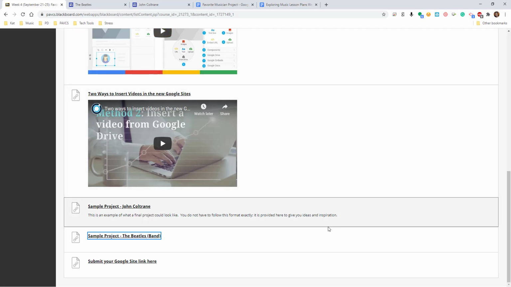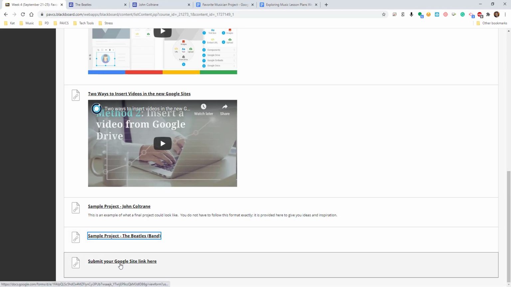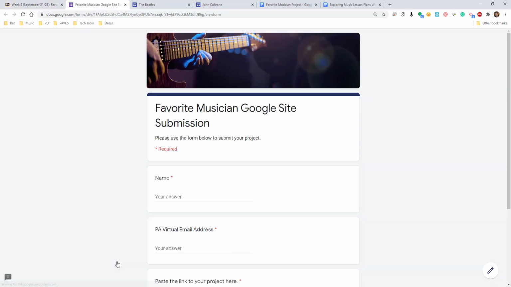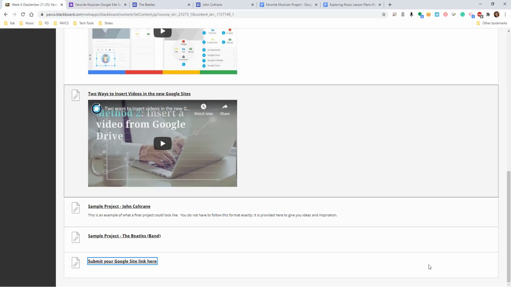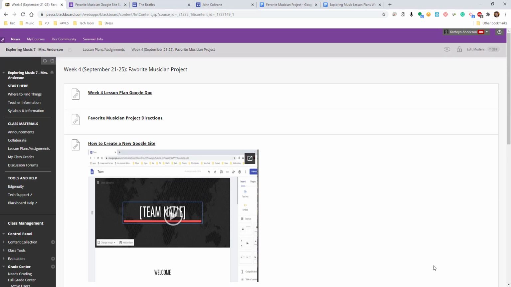Once you've finished your Google site and you've published it, you have to publish it for the link to be available to other people. You're going to submit your published Google site link right here on this form. If you have any questions at all about the requirements for this project, about using Google Sites, about the technology itself, please join me for office hours. I would be glad to help you figure out how to use these tools.